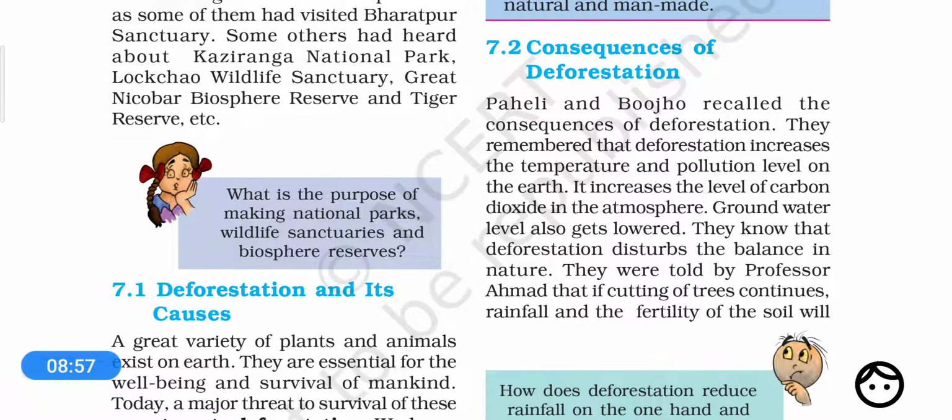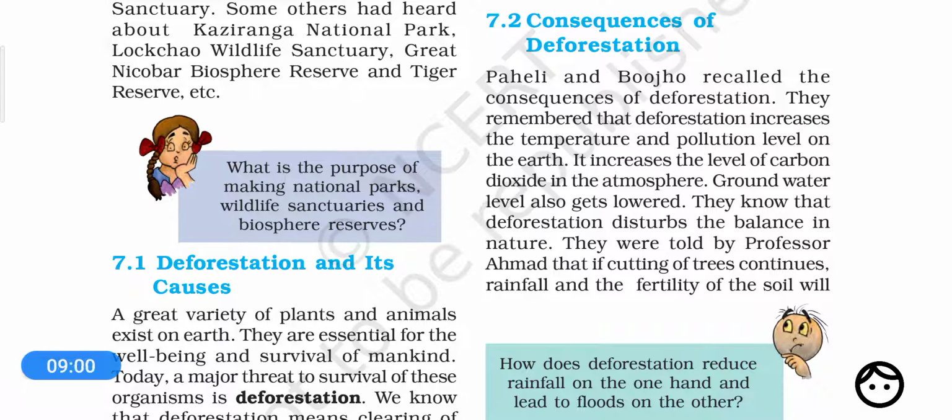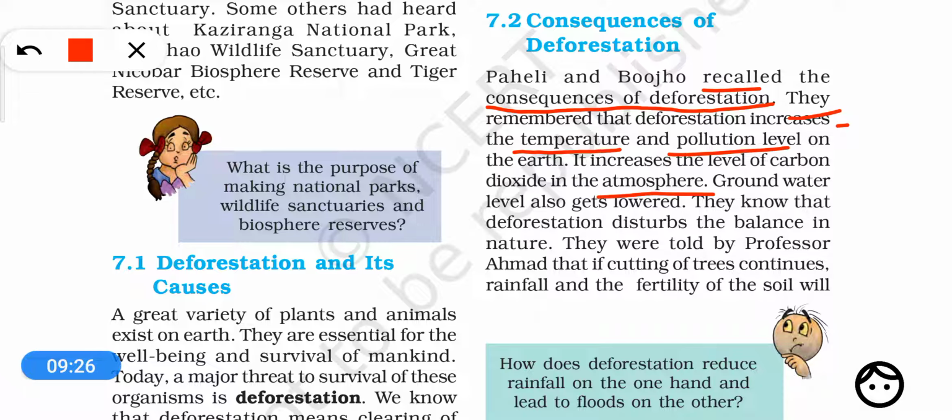So dear students, let us discuss these consequences as written. I have explained to you. Now we should read these consequences as written in this NCERT textbook. First of all, Paheli and Bujo recalled the consequences of deforestation. What are these? They remember that deforestation increases the temperature and pollution level on the earth, the level of carbon dioxide in the atmosphere, and also the groundwater levels get lowered.